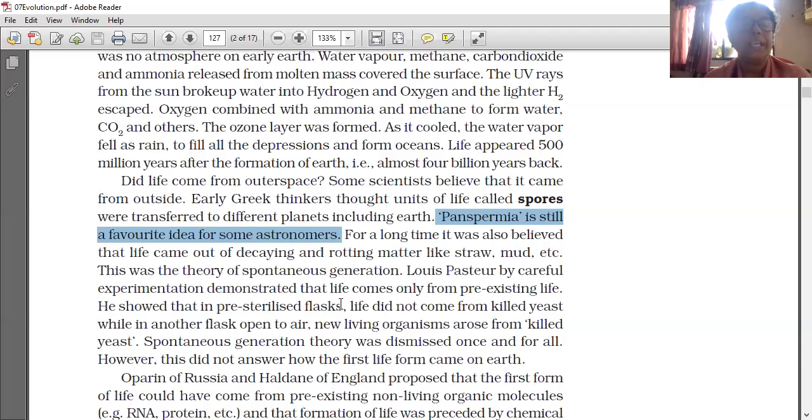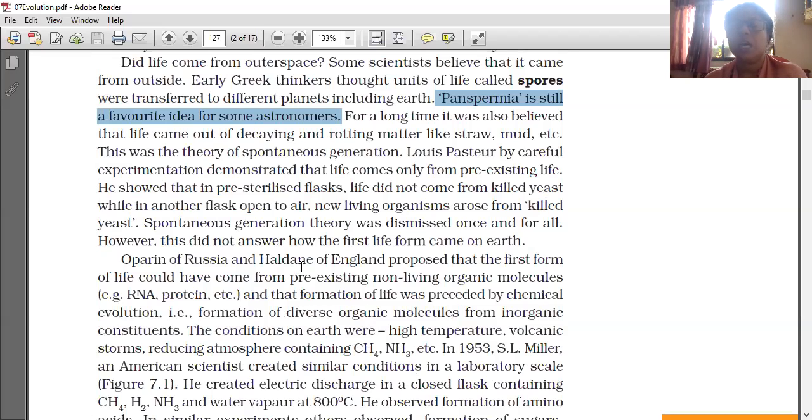He took two flasks. One is a pre-sterilized flask, in which he put killed yeast. No living yeast was obtained from that flask, as the flask is pre-sterilized. Another flask was not sterilized, it was open, so it had contact with the air or atmosphere. In that also he deposited killed yeast, and from that new live yeast came. That experiment was done by Louis Pasteur.